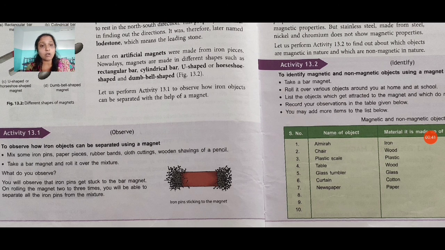You can see here also in the picture, pins. Iron pins are attached with magnets. All remaining things stay in their old position, because a magnet cannot attract wood or plastic. It attracts the iron things. So in this activity, we can observe the iron pins sticking to the magnet, because a magnet always attracts iron